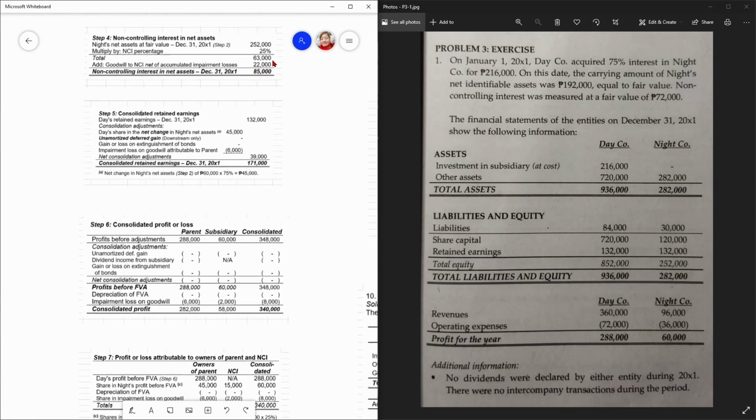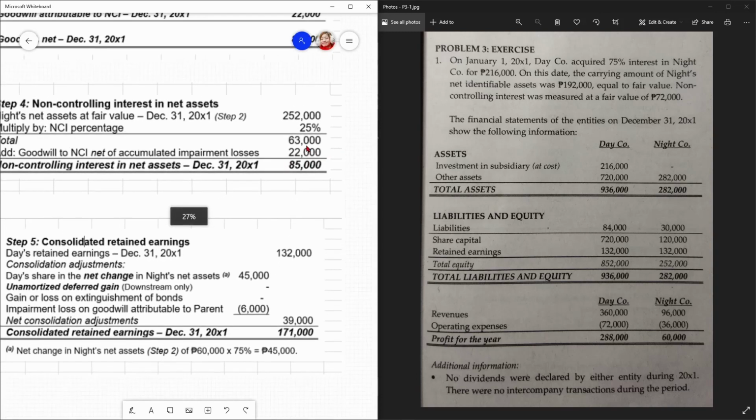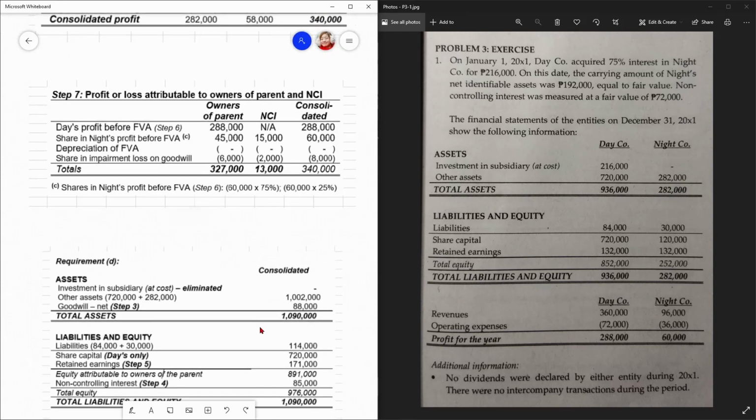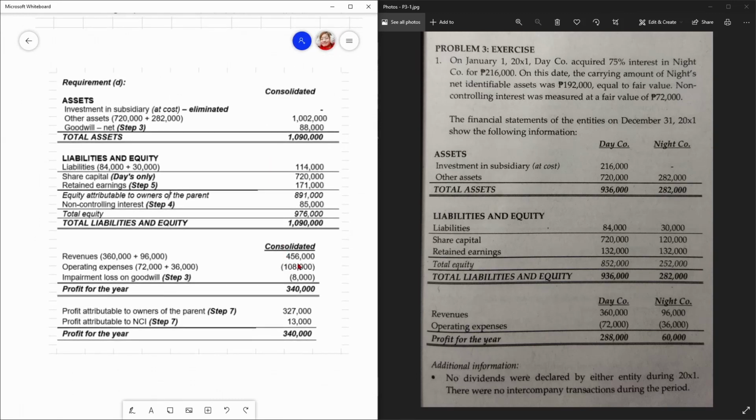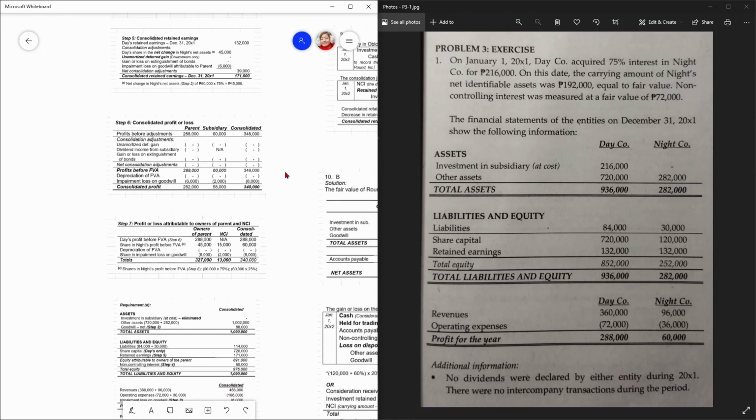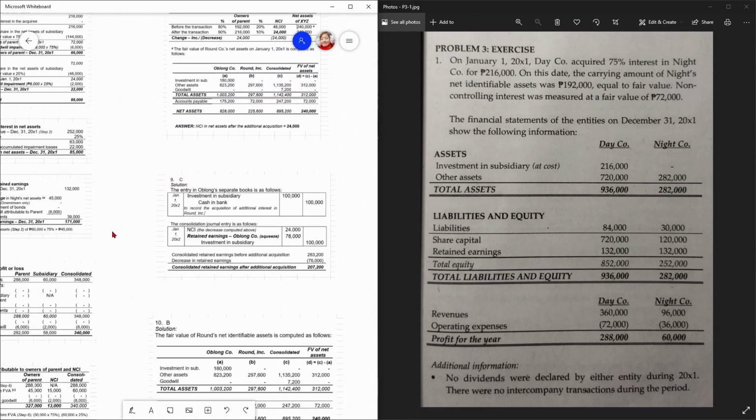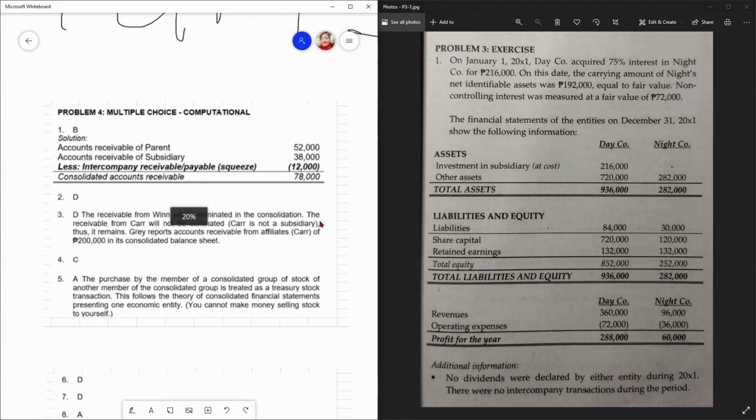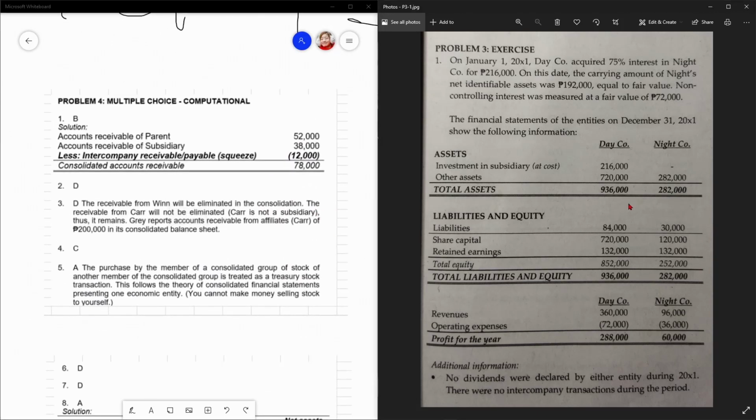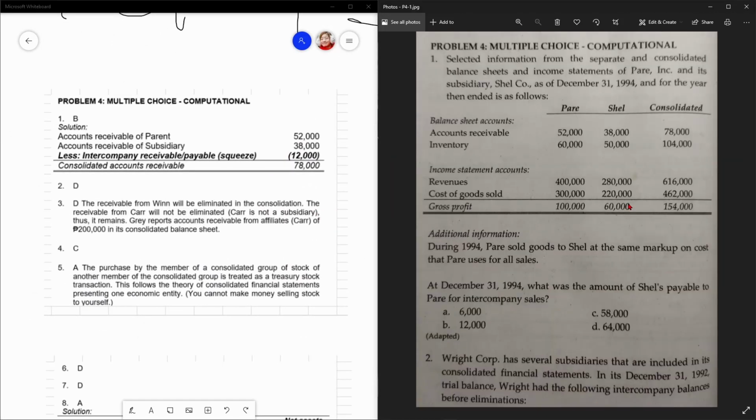Ito, ba? Na-explain na yan. Kaya nga miscellaneous lang si consolidation part 3, di ba? So, ito, etc. Consolidated profit. Same lang. Yeah, ganun. So anyways, that is for problem 3 exercises. Ginawa natin last time pa. Additional materials lang to. So let's go to problem 4, multiple choice computational.